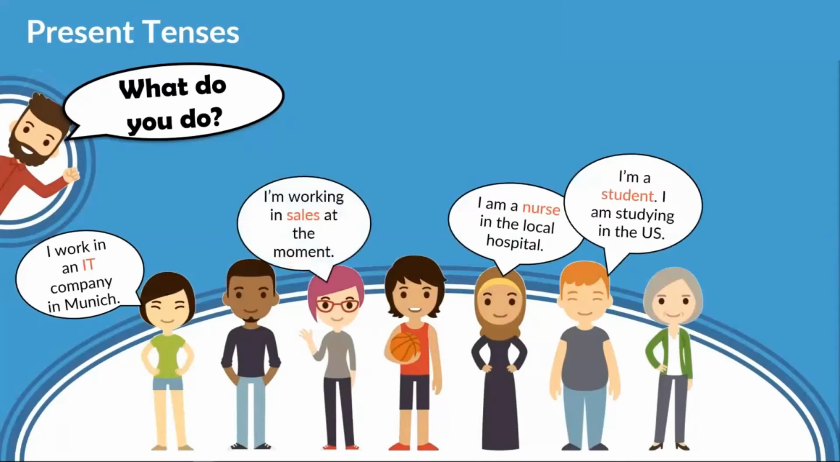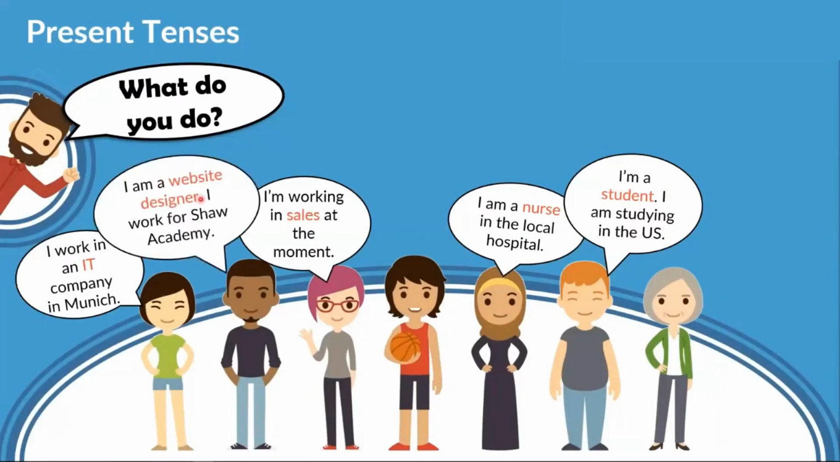I am a student. I am studying in the US. So if you are in school or college or university, then you are a student. So he's using present simple, I am a student, and then present continuous, I am studying in the US. I am a website designer. I work for Shaw Academy. So this guy works here at Shaw Academy and he's a website designer. I am a teacher. I teach PE. So this guy is a teacher and he teaches PE.